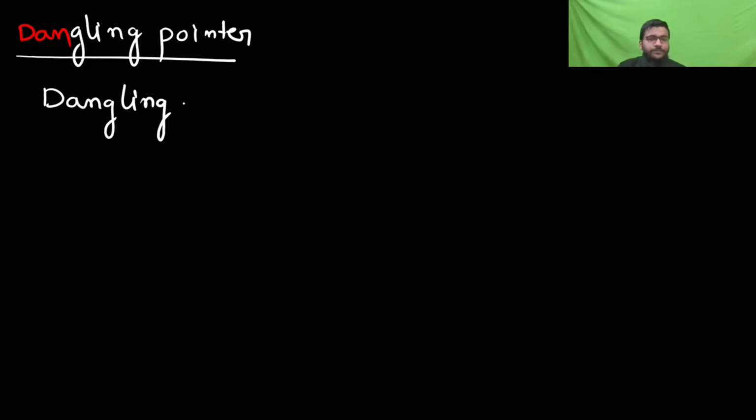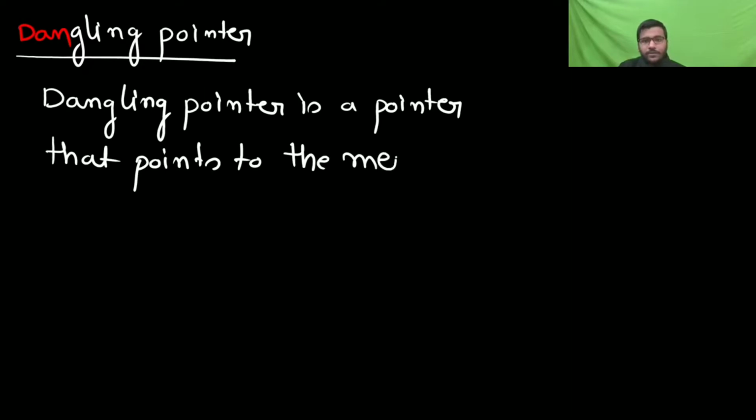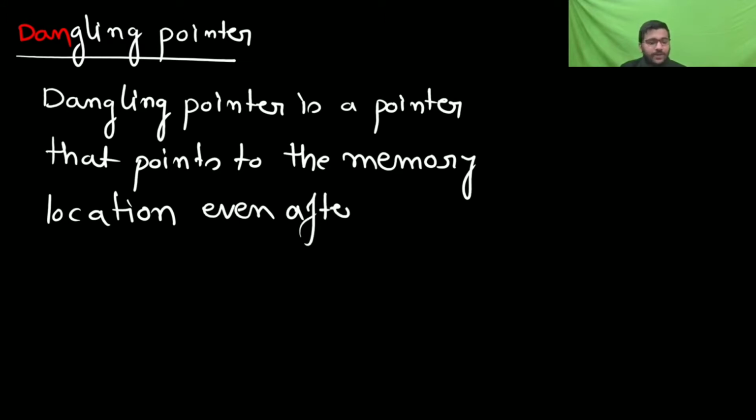Dangling pointer is a pointer that points to the memory location even after its deallocation.